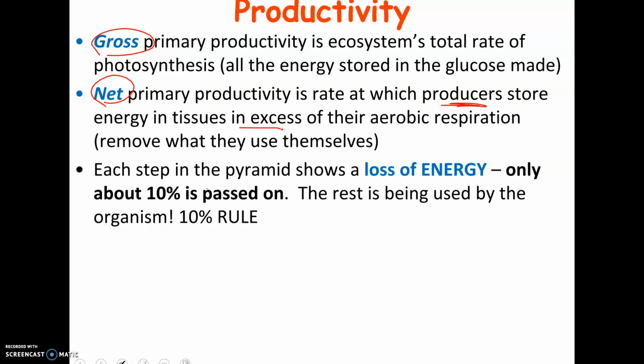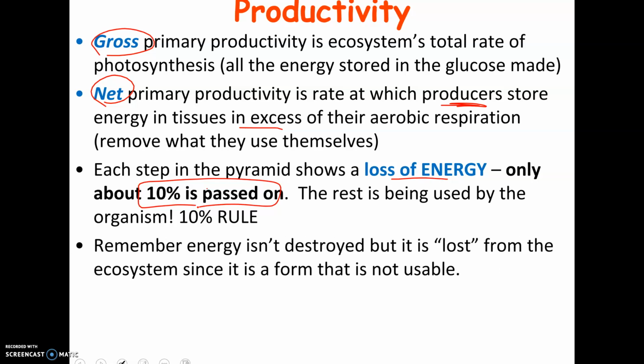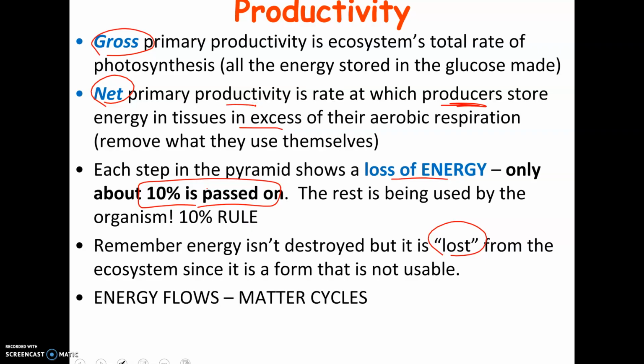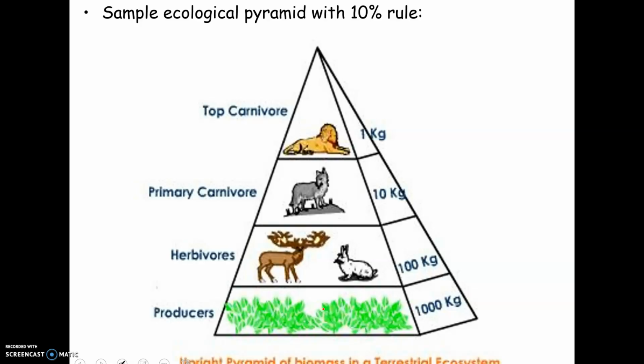Each step in a pyramid is always a loss of energy, and typically 10% is what gets passed on. The rest of it is not destroyed, remember, because energy is not created or destroyed, but it's lost ultimately as heat, turned into a form of energy that's not used. That's called the 10% rule. We've talked about it before, and that's the net primary productivity. Remember that energy flows, energy can't get recycled, it's eventually converted to heat, but matter does get recycled. The decomposers, when things pass away, are recycling the carbon, the nitrogen, those sorts of things. And then there's oxygen cycles, all of that kind of stuff.